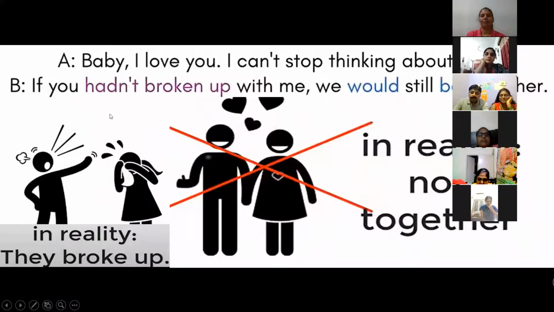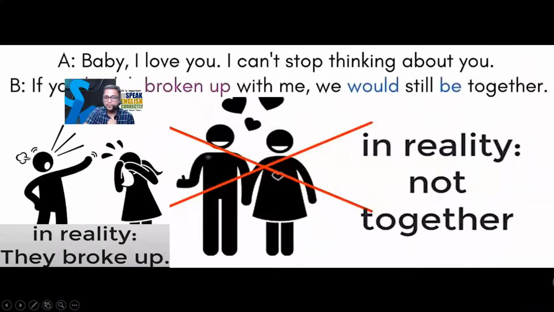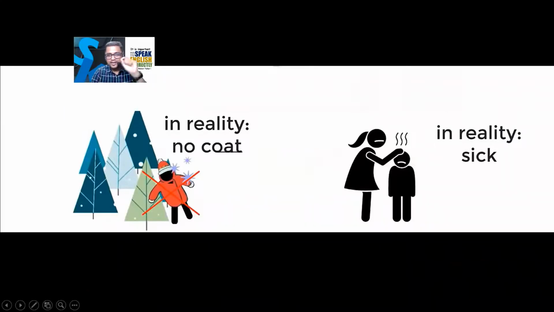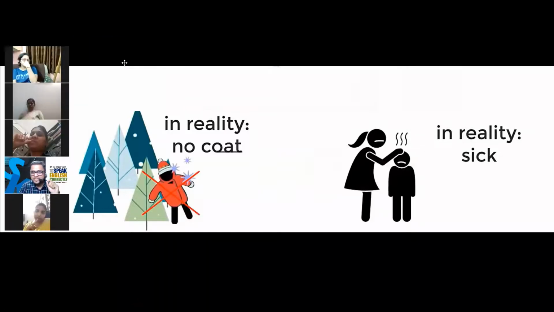Okay, we'll talk about the questions later on. Okay, let's go for the next. Okay, suppose the picture you can see right now. In reality, there is no coat. In reality, the baby is sick. So can you make any sentence with these two realities using mixed conditional? Can anybody make any sentence using the picture right now?